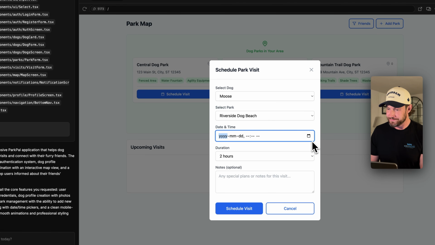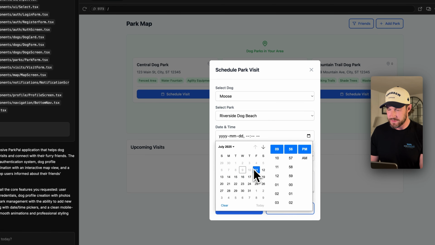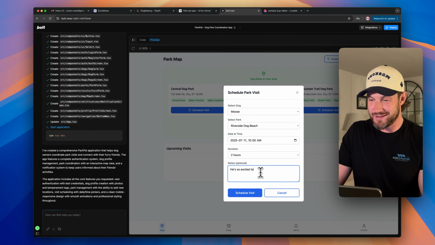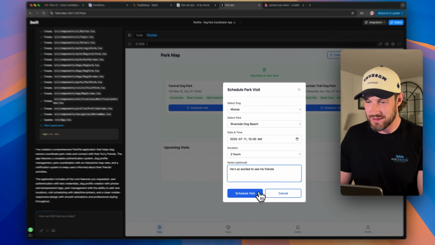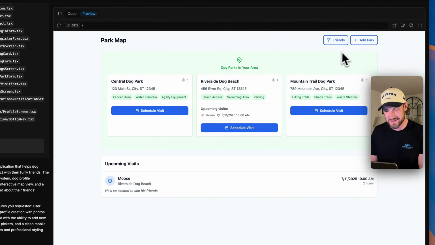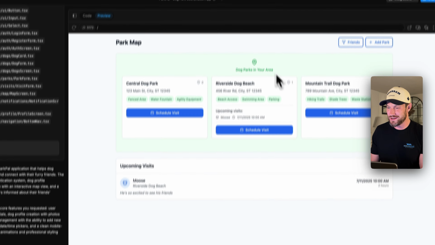Let's pick the 11th at 10 a.m. Perfect. 2 hours. He's so excited to see his friends. And we're going to schedule the visit. Now we can see that Moose has an upcoming visit. This is awesome. Bolt did a great job.